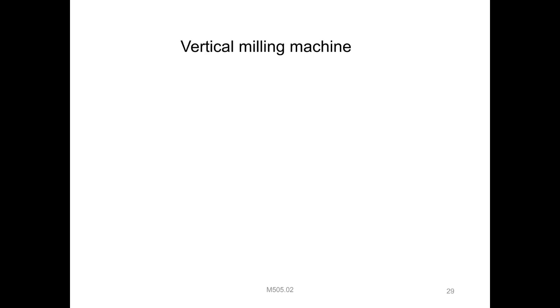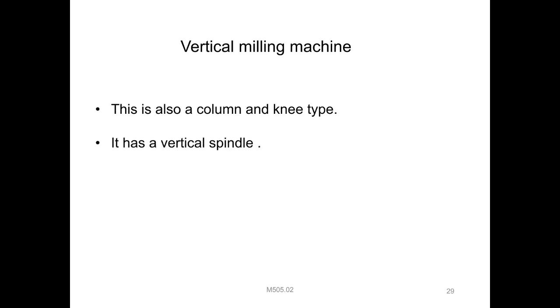Next one, vertical type of milling machines. It is also the same column and knee type. Again, a vertical spindle will be provided. The spindle will be provided vertically. The spindle head may be swiveled. Which type of head will be provided? It is the easiest way to swivel.